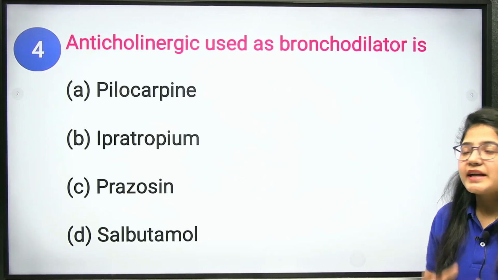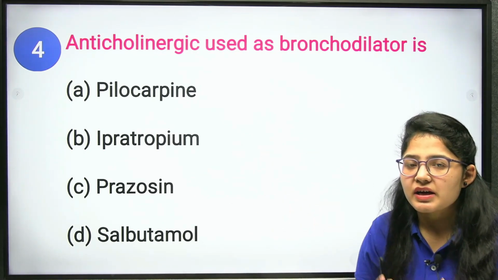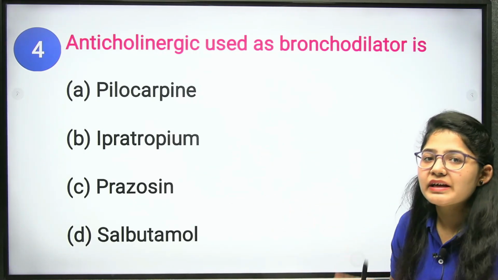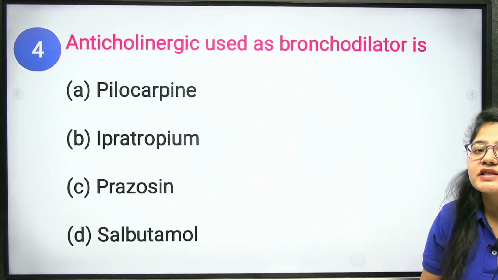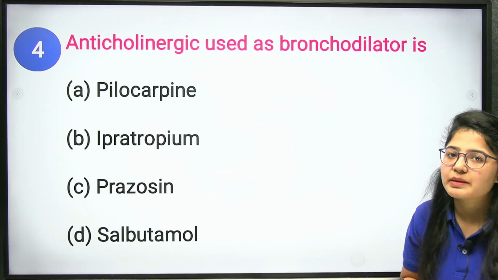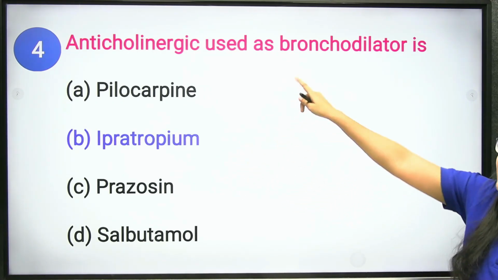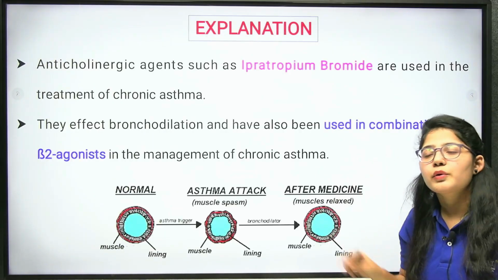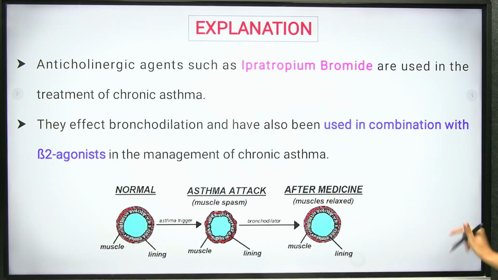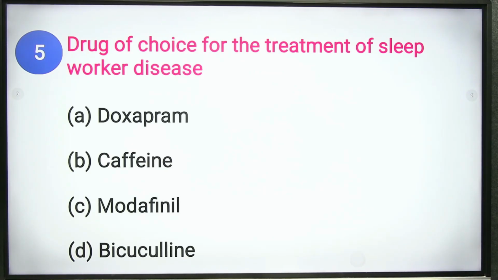Because your atropine, your ipratropium, these are the drugs which act on the lungs and cause your bronchodilation. It is used in the condition of your asthma patient. Clear? And the ipratropium is the anticholinergic drug used as your bronchodilator. Clear? Okay.